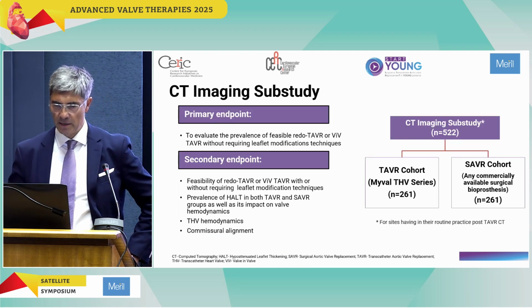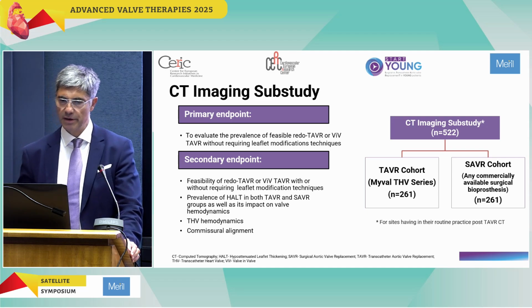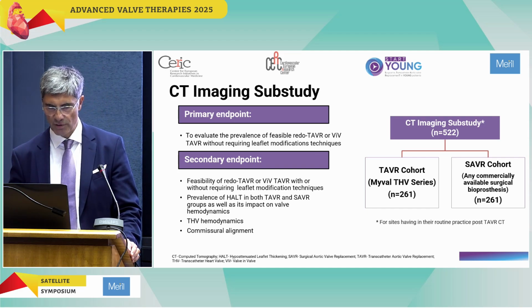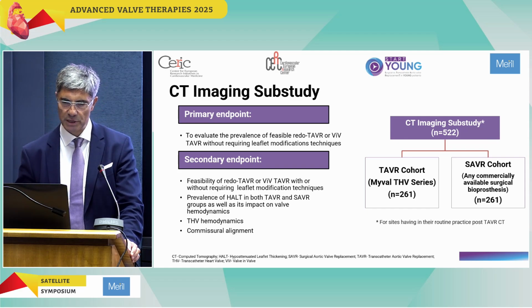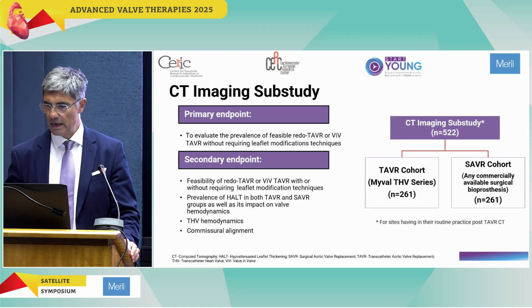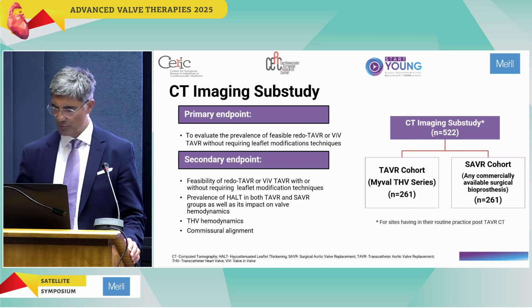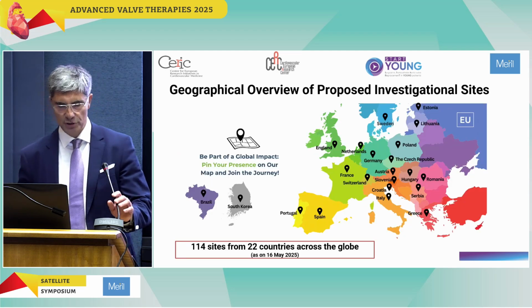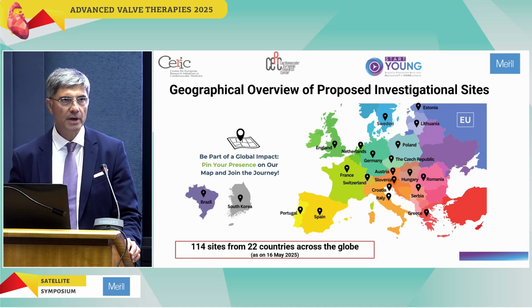There's going to be a CT imaging sub-study. The primary endpoint of it would be to evaluate the prevalence of feasible redo TAVI or valve-in-valve TAVI, and the secondary endpoint, the feasibility of redo TAVI or valve-in-valve. Of course, they're going to look at percutaneous heart valve hemodynamics and the commissural alignment, and you can see the breakdown of the sub-study, around 500 patients. There are 114 sites from 22 countries across the globe,